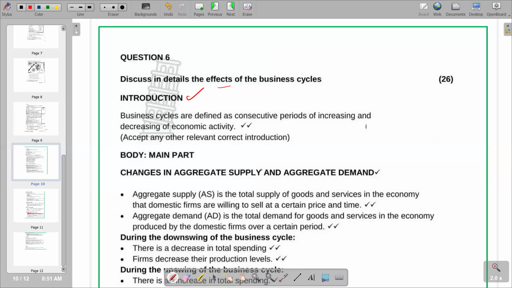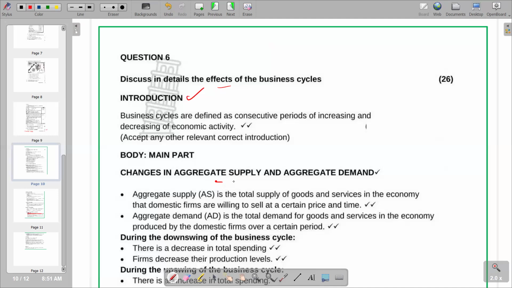So basically, that typical approach is the one that we are going to look at. So we are going to start with changes in aggregate supply and aggregate demand. Aggregate supply is the total supply that we have in the economy after we've combined all the producers in the economy. The total production of goods and services, if you combine it, we call it aggregate supply.